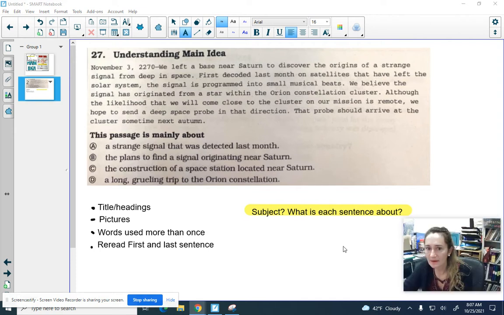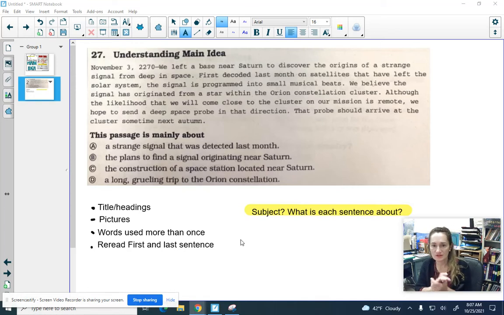Let's go ahead and read this paragraph, this excerpt, this passage, and then we'll take a look at the questions. Actually, we'll read the question first, and then we'll read the passage, and then we will think about the strategy that I just went over.